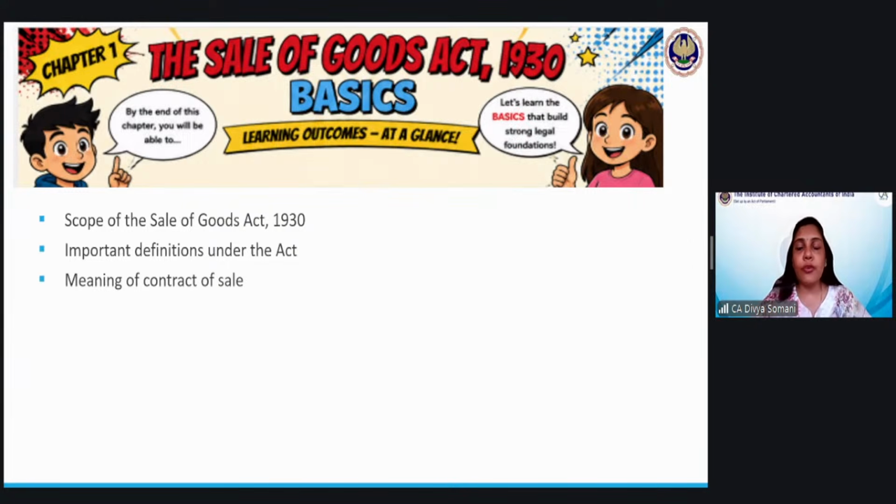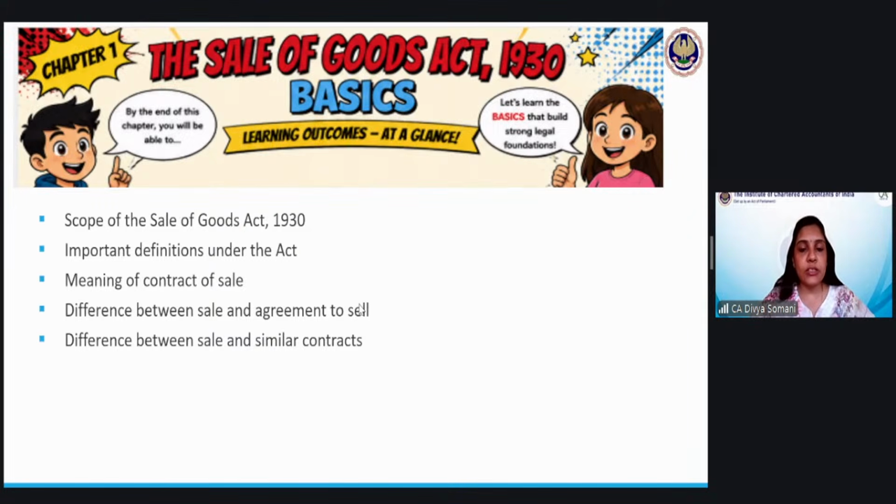Next is meaning of contract of sale. So again, this section will be very important. Contract of sale, it is under section 4. So it will have the complete detail, what is sale, what is agreement to sell. But at this point of time, you must understand contract of sale is a wider term. ये एक बड़ा term है. It includes sale, it includes agreement to sell. So if I make an equation, it will be like contract of sale is equal to sale plus agreement to sell. Okay, so it will be sale plus agreement to sell. So we will discuss that also later.